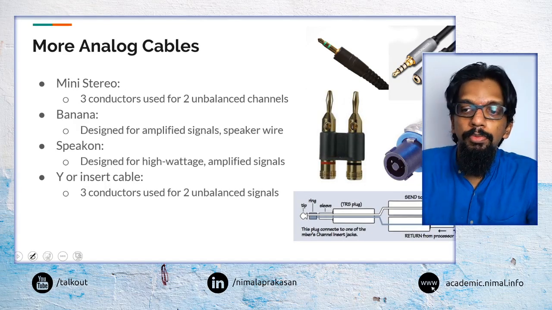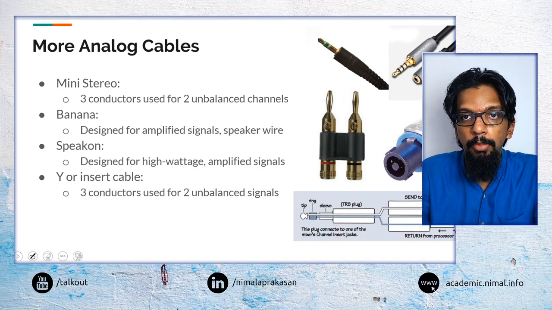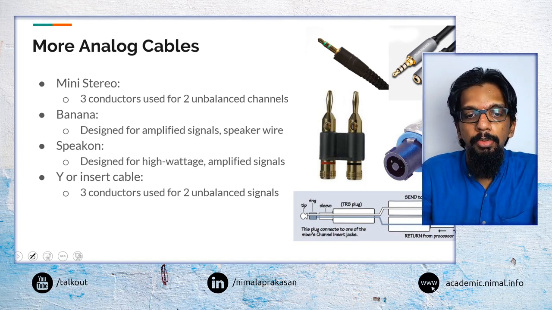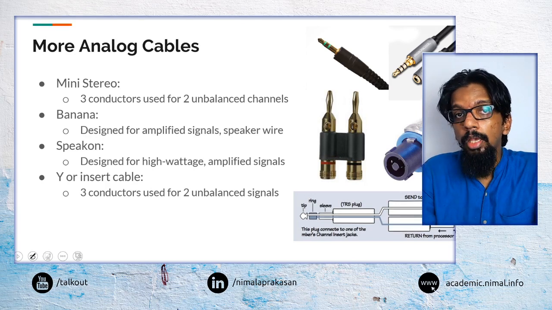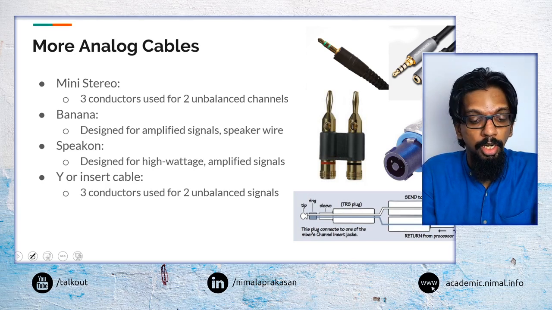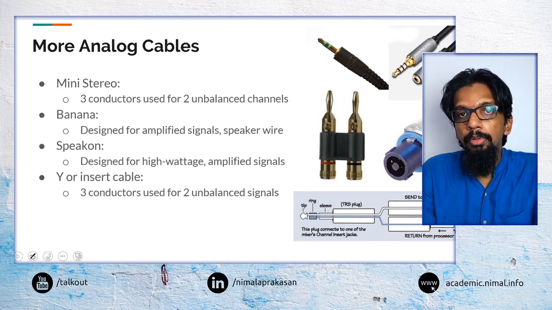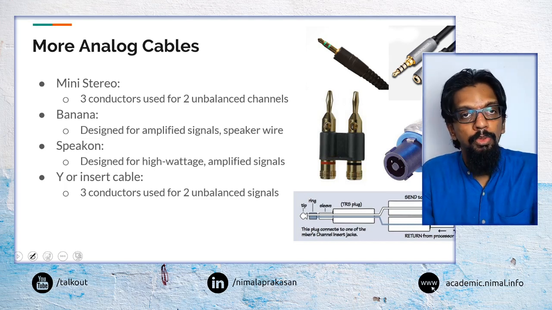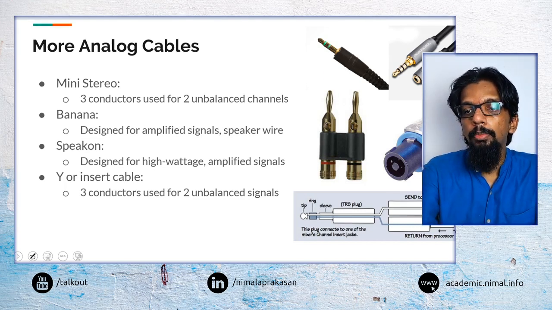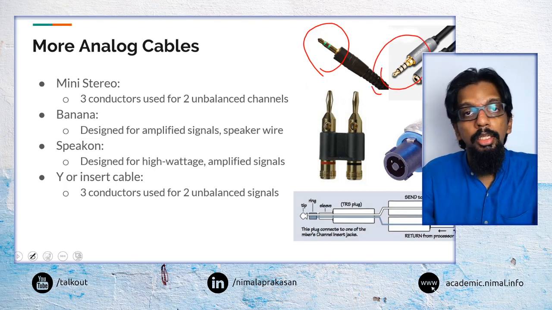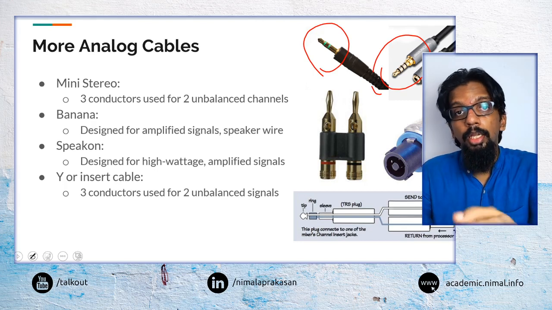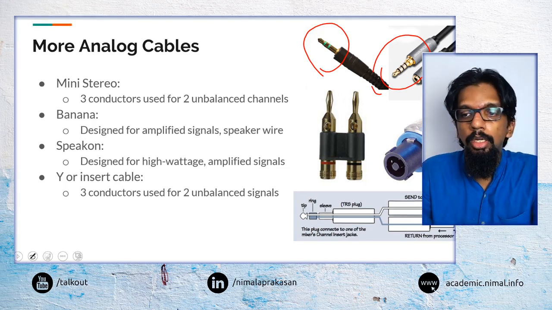Then other than standard XLR cables, we may still come across a lot of other types of cables, like mini stereo cables that we may connect. Say if we need to connect audio coming from a laptop or your mobile phone, we may have to use one of those mini stereo cables, maybe a TRS cable or a TRRS cable, depending on what we are trying to do here. Or sometimes if you want to connect some other audio into a mobile device, again we may have to do that.